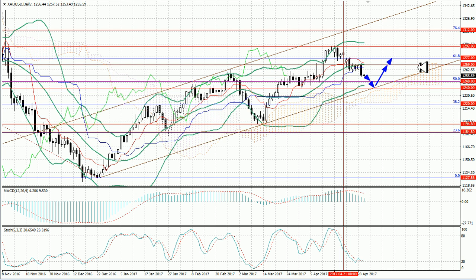Technical indicators give contradicting signals. The MACD histogram is falling in the positive zone, the stochastic is trying to turn up near the border of the oversold zone. In general, the instrument has further fall potential.